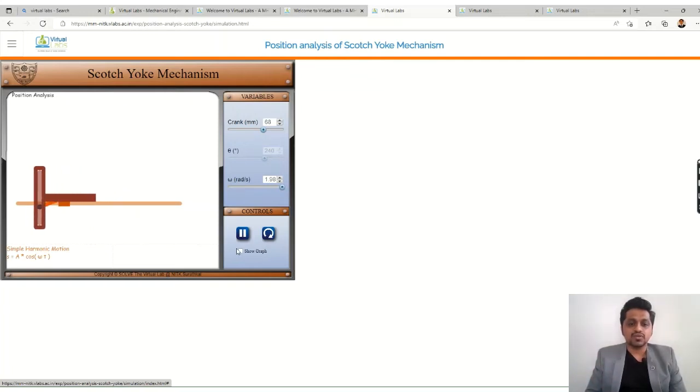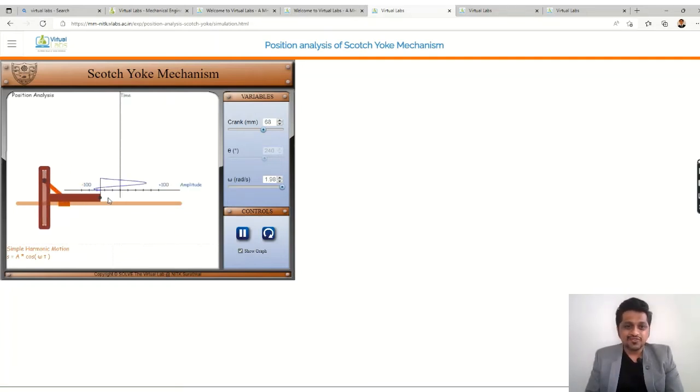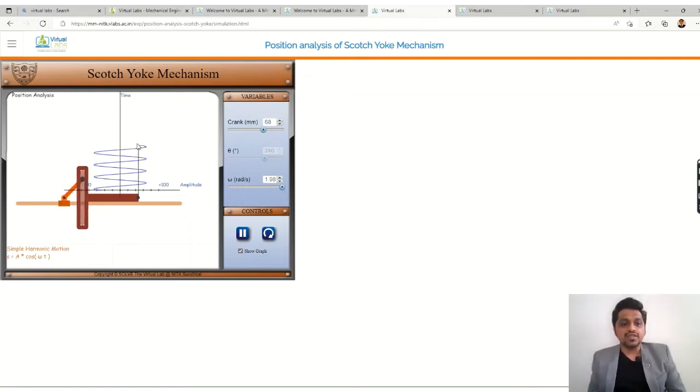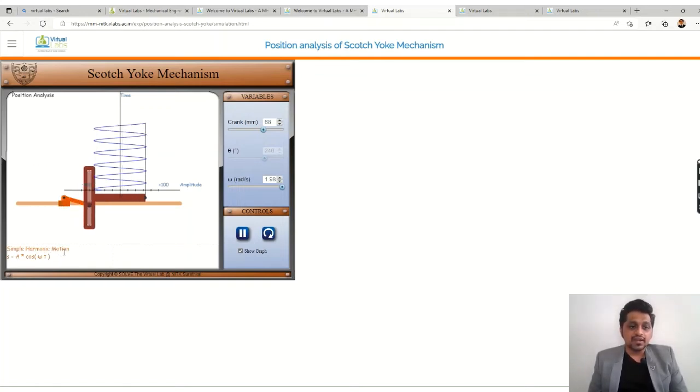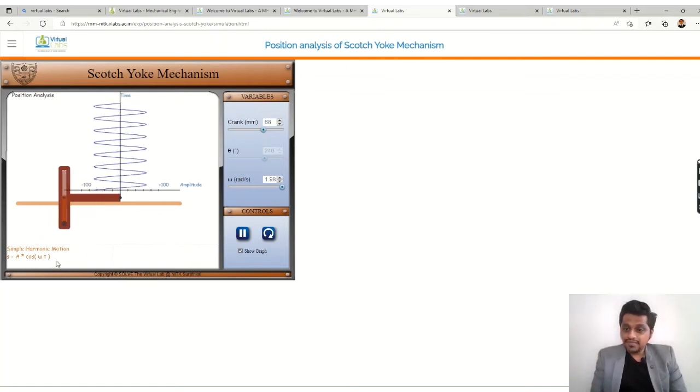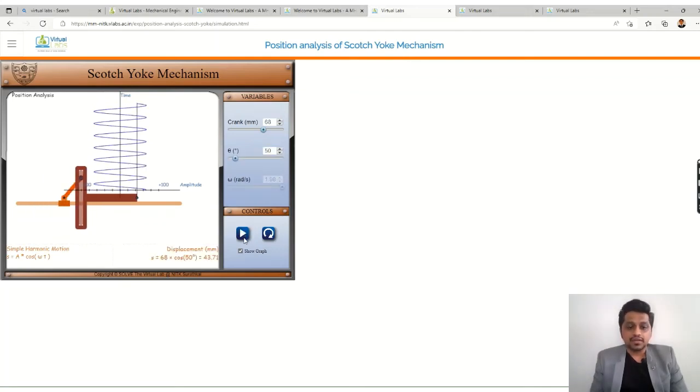And then we have an option like show graph. As soon as you click on show graph, it will start showing the graph, right? See how interactive this interface is. You can learn a lot of things. We know that the Scotch-Yoke mechanism generates harmonic motion, so the displacement we can find out as crank length into cos of omega t. So this is the formula, right? And we can play, like now I have stopped it. With the angle at, say, 50 degrees, how much displacement am I getting? So this is the value.